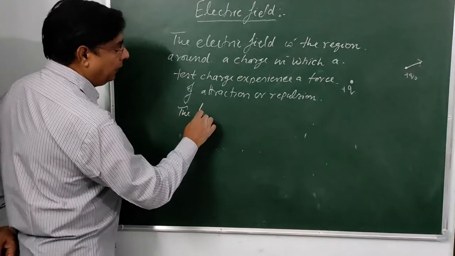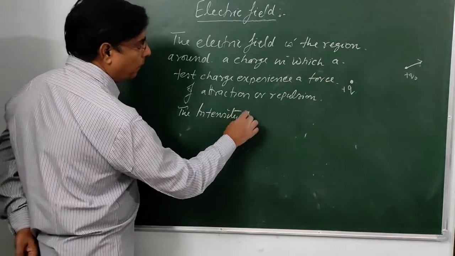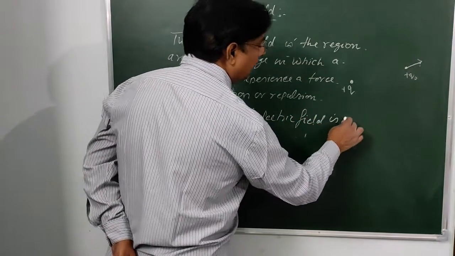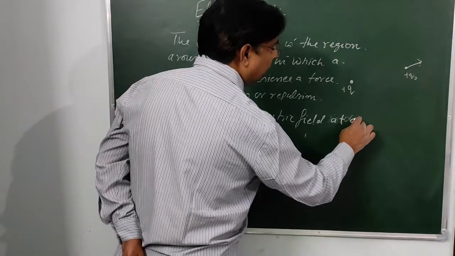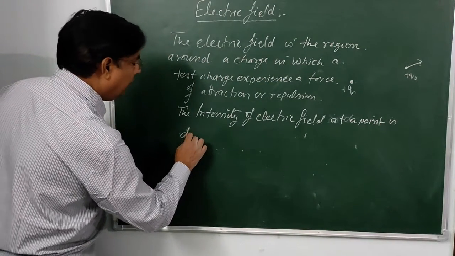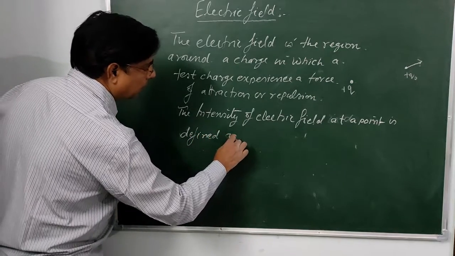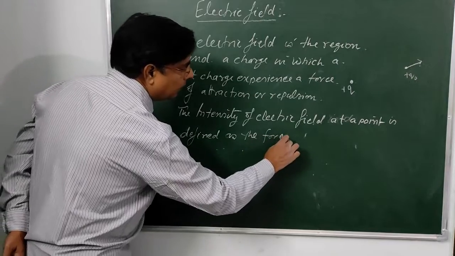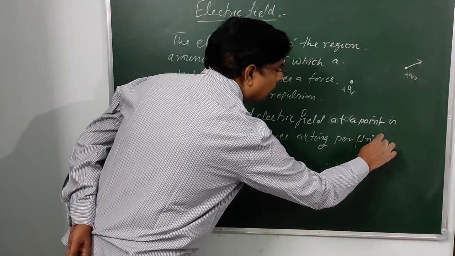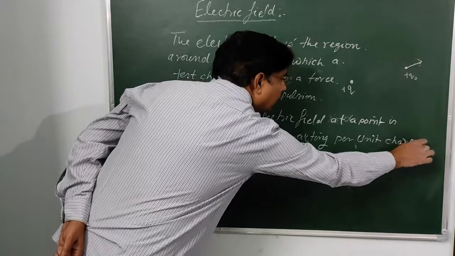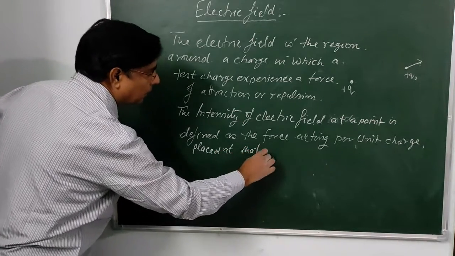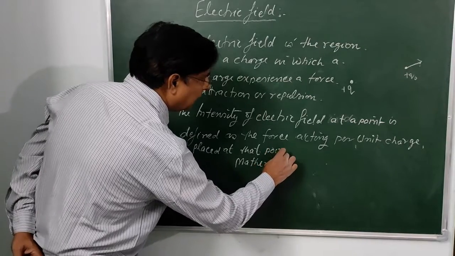The intensity of electric field, or electric field at a point, is defined as the force acting per unit charge placed at that point.